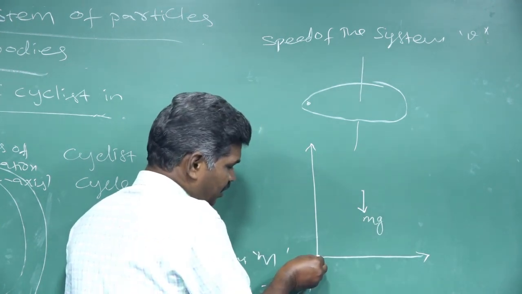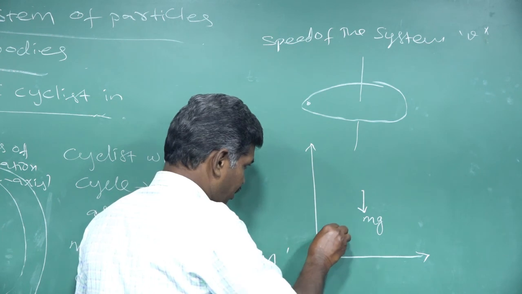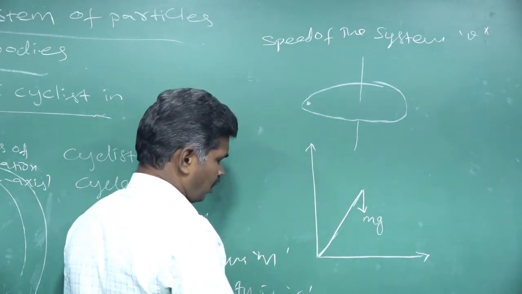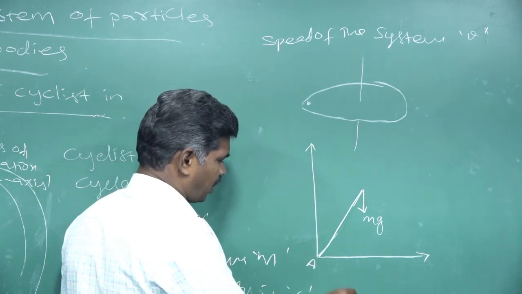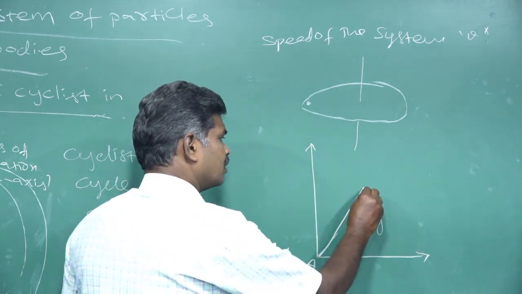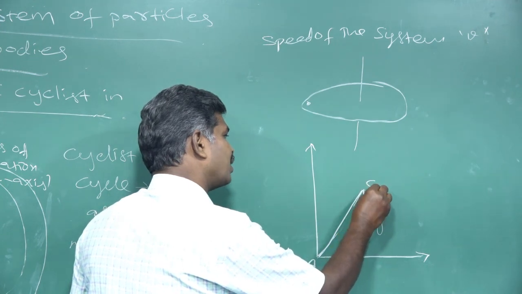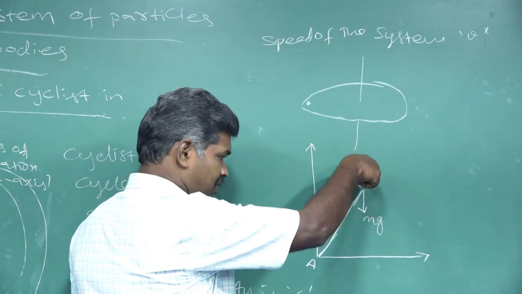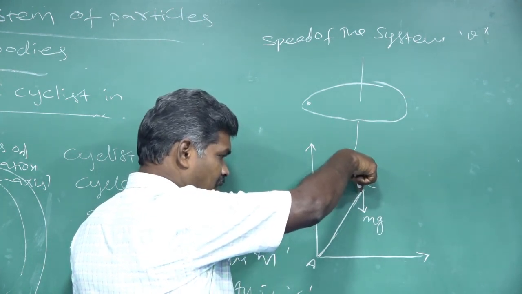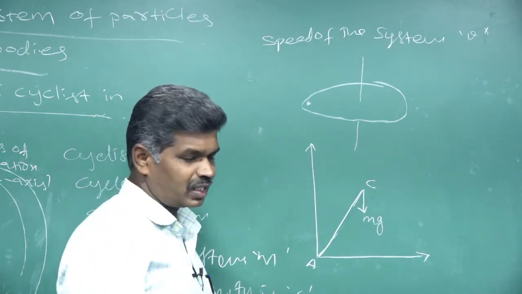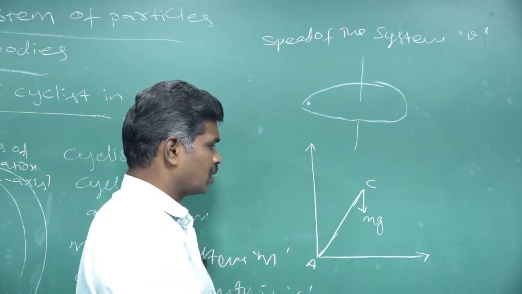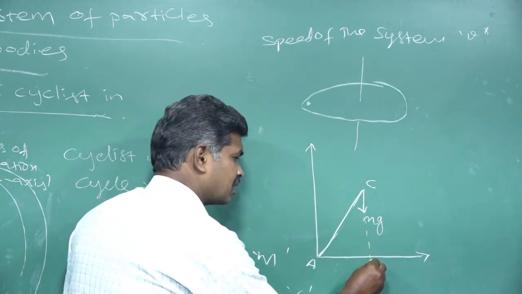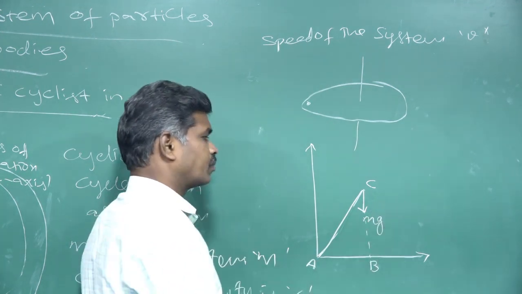And the line joining the point of contact of our wheel is taken like that. At that point of contact, we represent the point as A. This point is taken as the center of gravity point. At that center of gravity point, our system weight is acting towards the center of our earth. That is mg. There we take that dotted line touching the horizontal axis, which we represent as B.